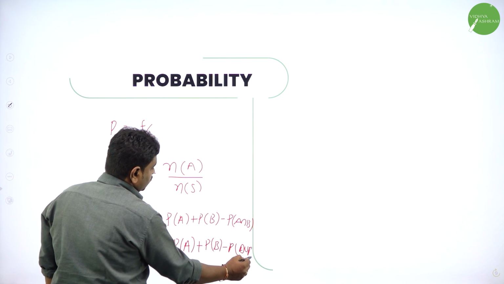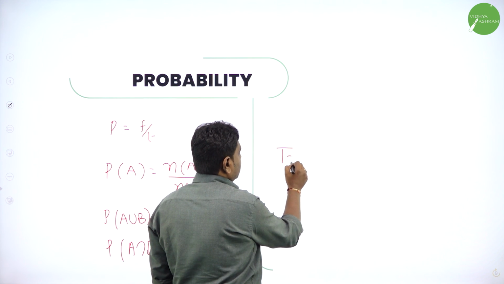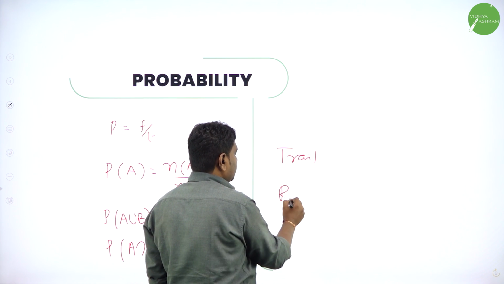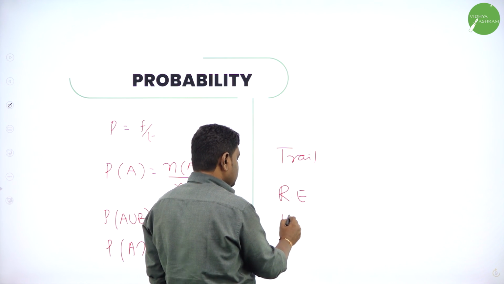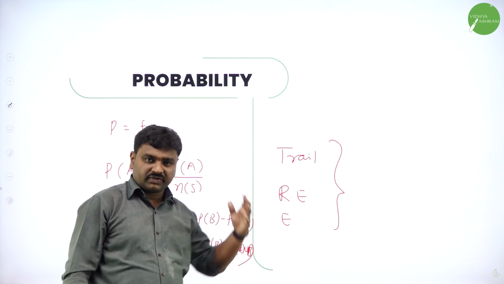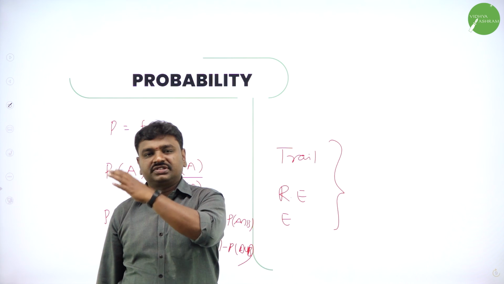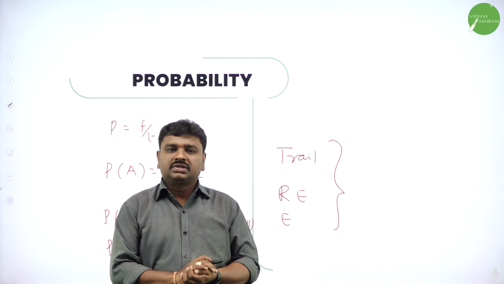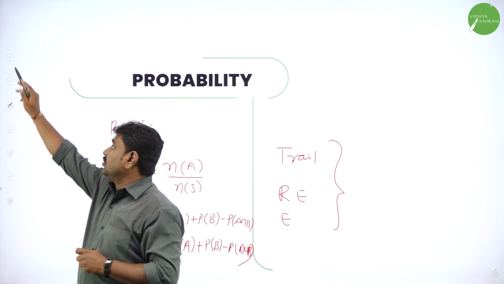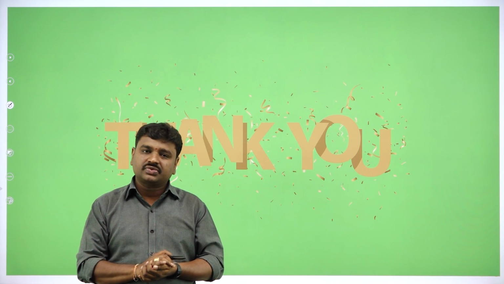Dear students, today you sit and revise the basics. I taught what is a trial, then what is a random experiment, then what is an event and different types of events. Please revise what I have done today. And in my next session, we'll start with the problems of 1 markers, 2 markers, 3 markers, and we'll go ahead. Thanks for attending the session. But your responsibility is to revise. Please sit and revise. I'll see you in my next session. Thanks for attending. Thank you.